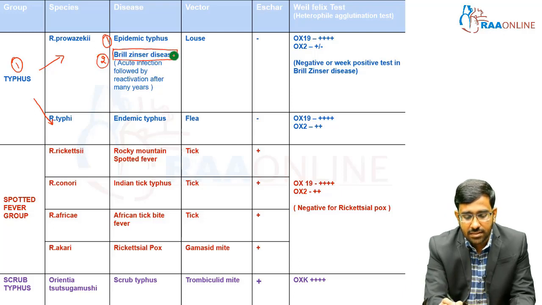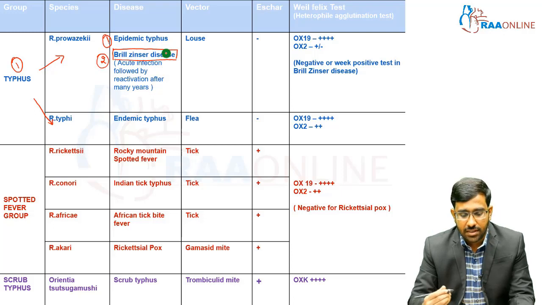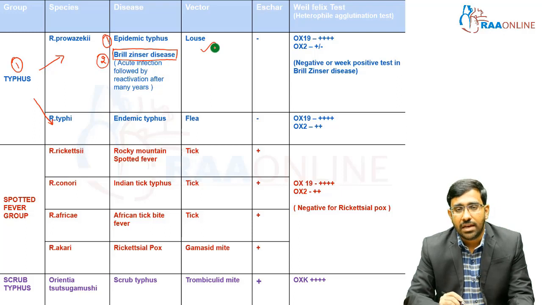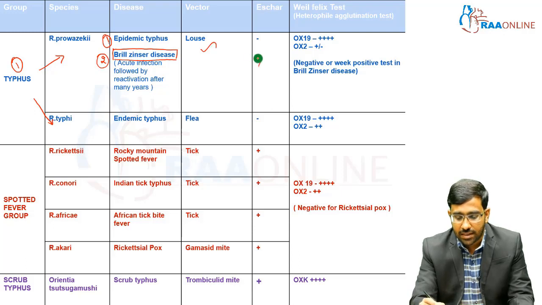This Brill-Zinsser disease is a part of Rickettsia prowazekii infection, and it is similar to epidemic typhus, which is transmitted by the louse. So it is an insect-borne infection transmitted by the louse. On clinical examination, the patient can have fever, but there will not be any eschar formation. In case of Rickettsia typhi, it causes endemic typhus, and it is transmitted by the flea. So it is the insect called flea which transmits this particular infection. It belongs to the typhus group, and again there is no eschar here.